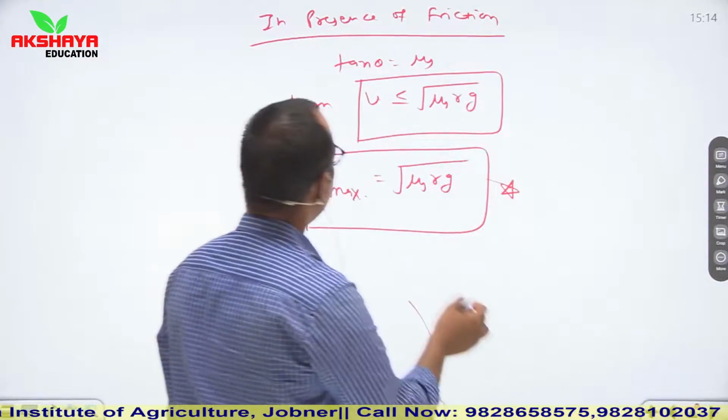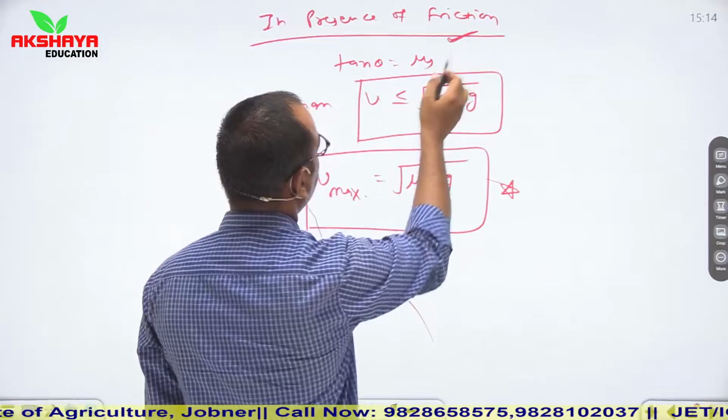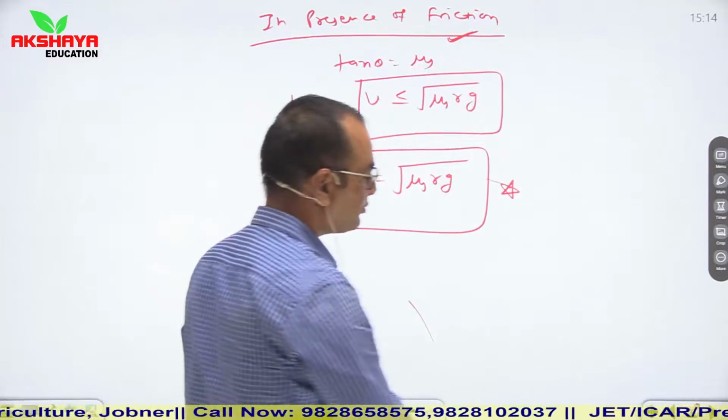Next, if there is friction, so in case of friction tan theta becomes equal to mu s.